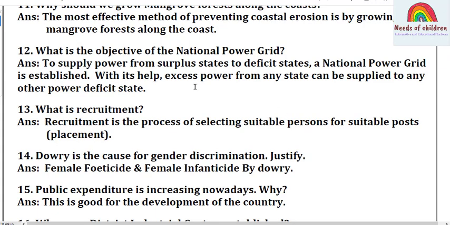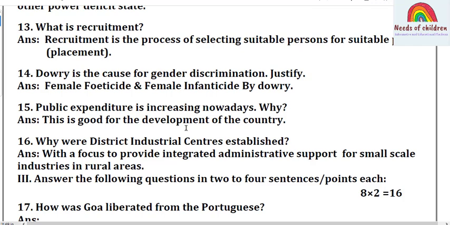As you are aware about that, female foeticide means when the baby is inside the womb, they get to know the gender of whether male or female, boy or girl.